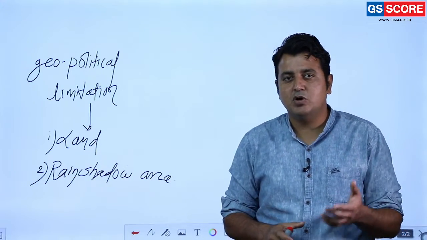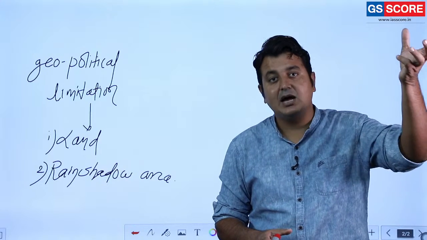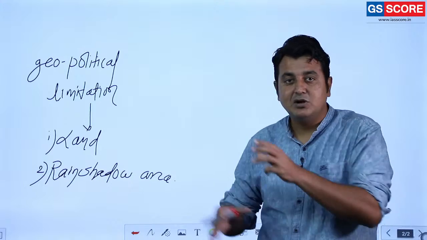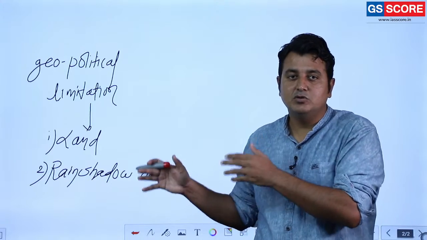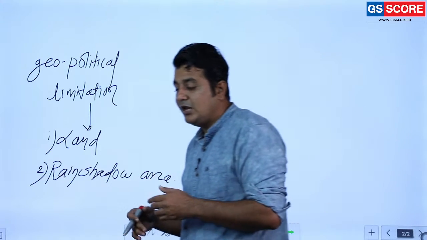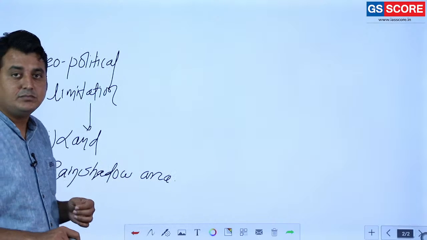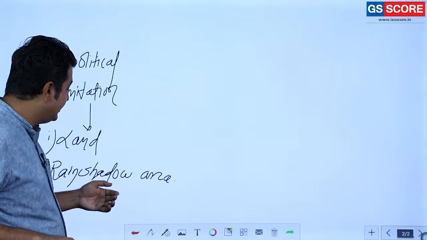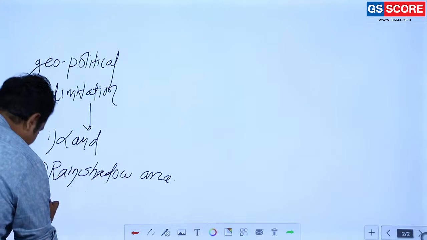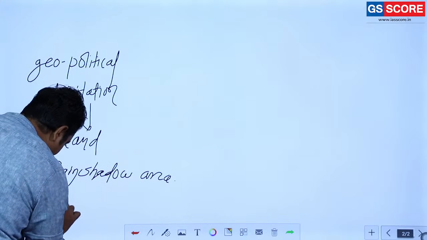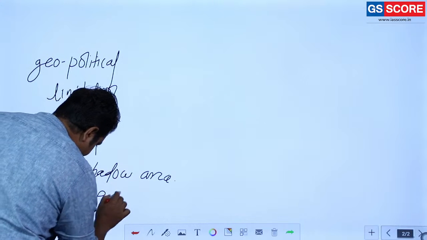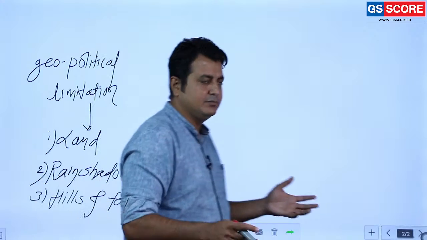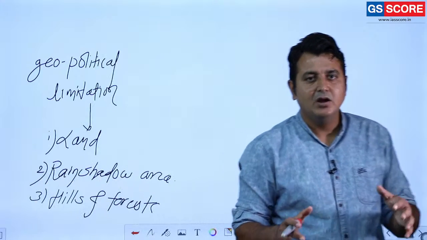The second most important aspect at that time is rain, but it was not that much, because of the presence in the rain shadow area. Other than that, the hills and forests also meant the fertile tract was limited.